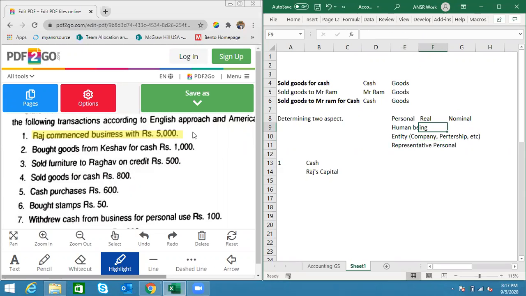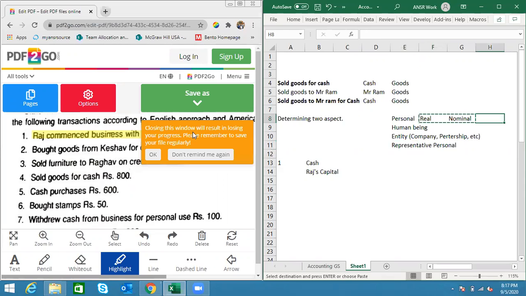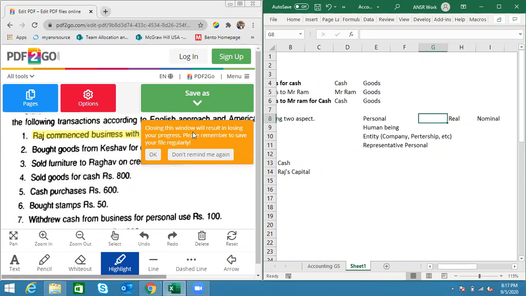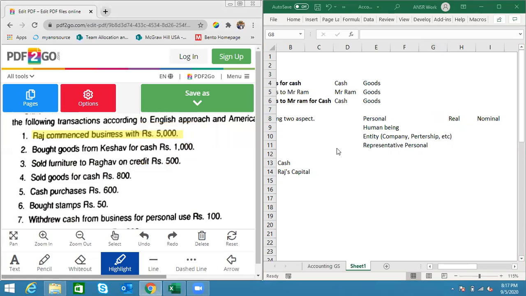Time and again, I have mentioned representative personal account. Whenever it comes, I will discuss it. We will not discuss it now. So we will ask three questions first: whether it is a human being, whether it is an entity, whether it is a representative personal account. If the answer to any of these questions is yes, then that account is a personal account.